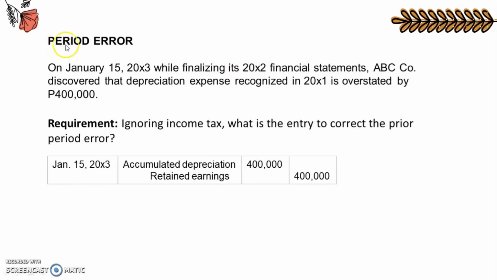Here's another example when it comes to prior period error. On January 15, 20X3, while finalizing its 20X2 financial statements, ABC Co discovered that depreciation expense recognized in 20X1 is overstated by 400,000. So the requirement is to ignore income tax. What is the entry to correct the prior period error? So the entry would be January 15, 20X3, debit accumulated depreciation 400,000, credit retained earnings 400,000.